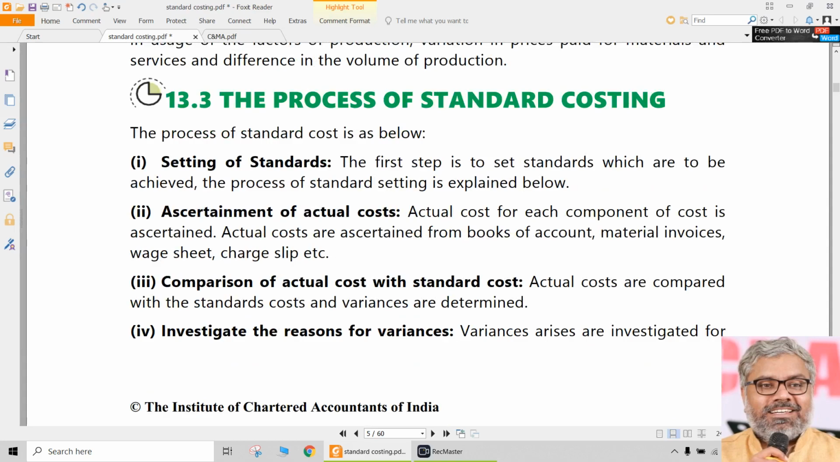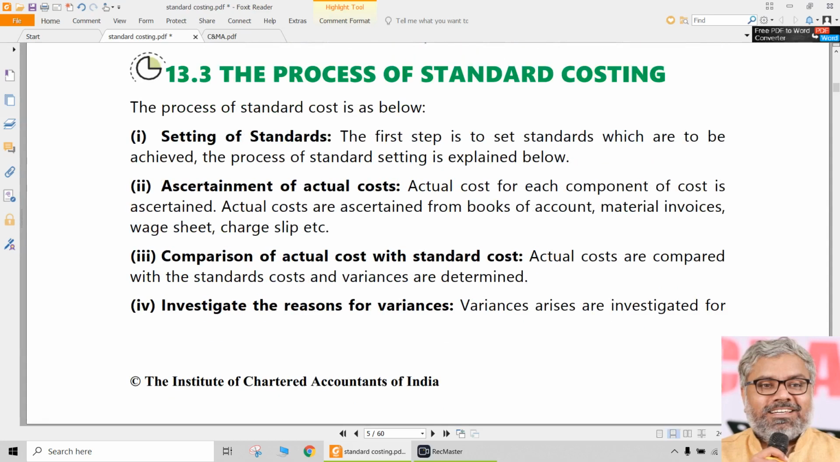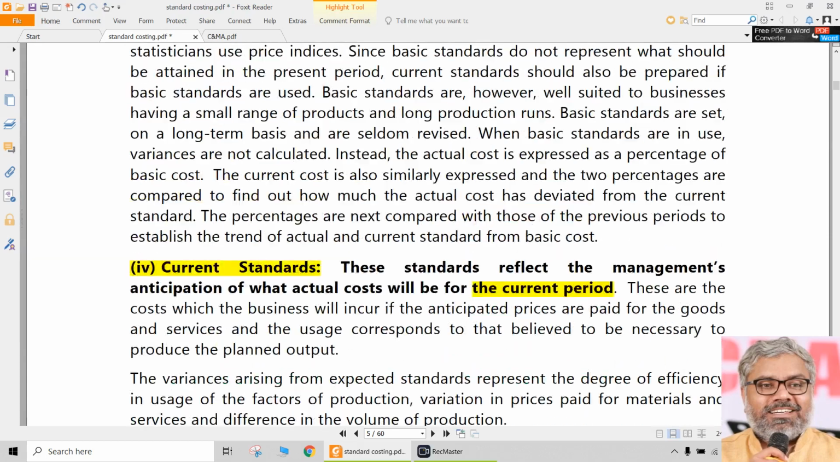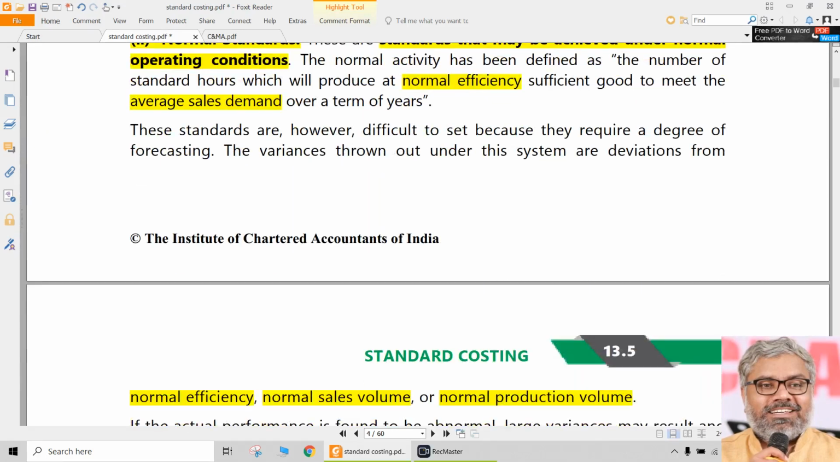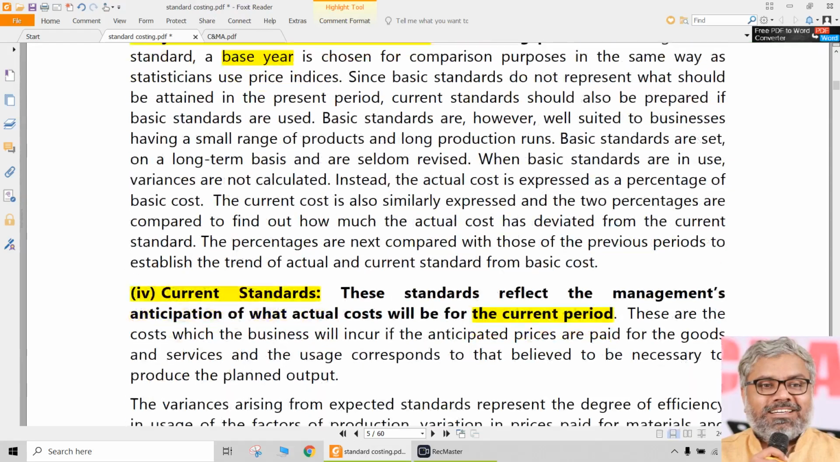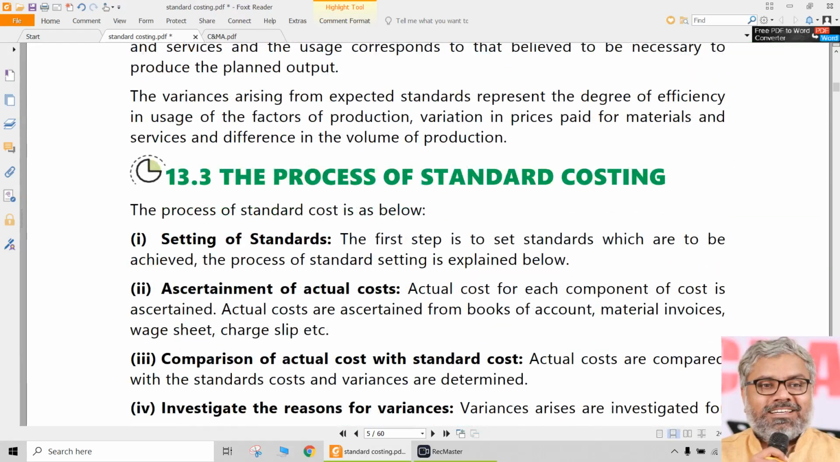Normal standards are ones which might run for many years if there is not much change in the level of activity or operational realities. So that is the types of standards we can say. Ideal standards, normal standards, and bogey standards are basic standards, current standards.